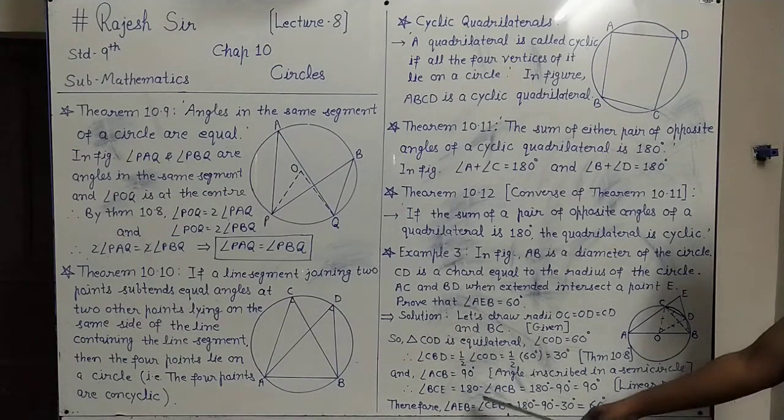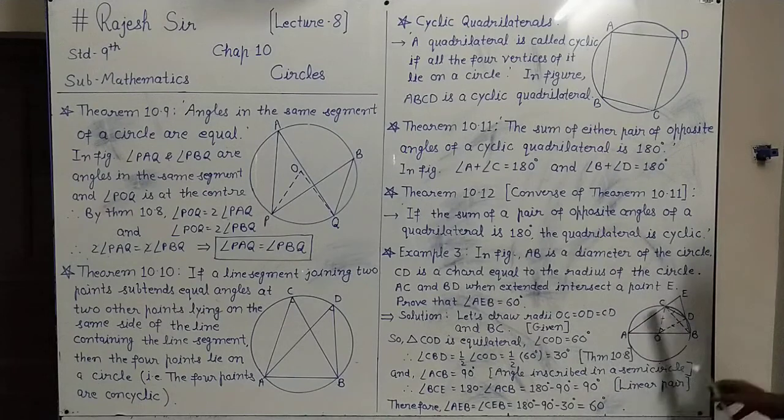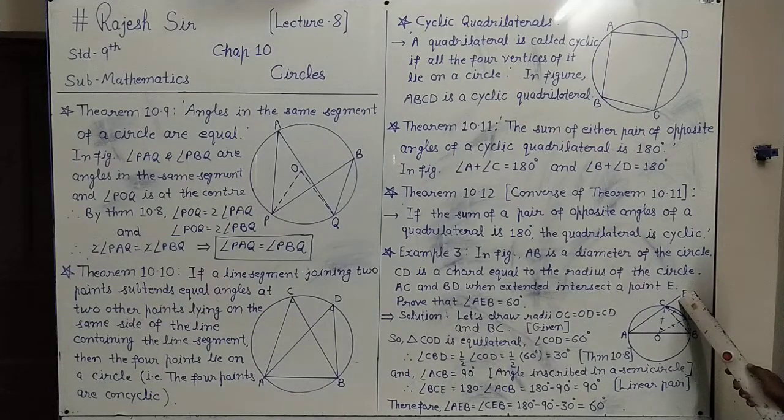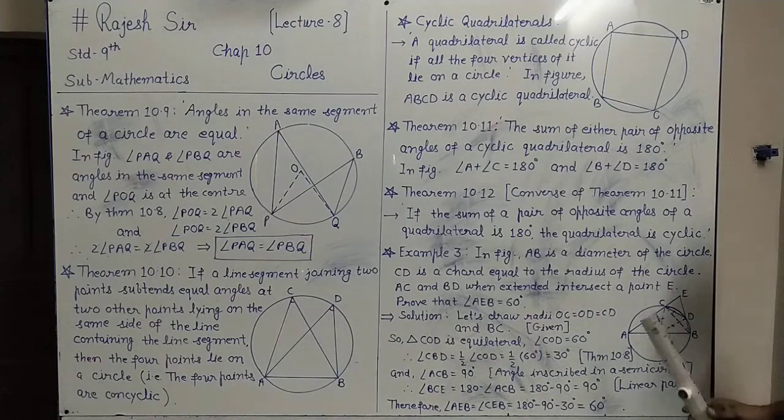Now therefore, whatever he asks, angle AEB is what we want. This angle AEB can be written as the same angle as angle CEB. Okay. And angle CEB in this triangle BCE, if I want this angle CEB, by the angle sum property of a triangle, all the three angles sum to 180 degrees.